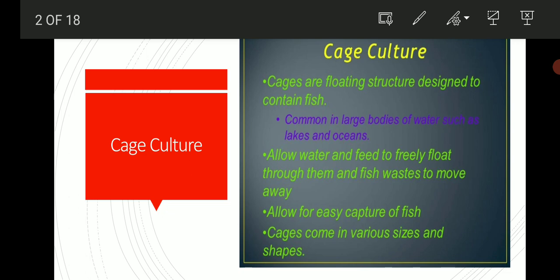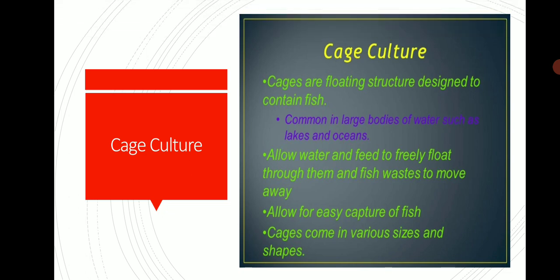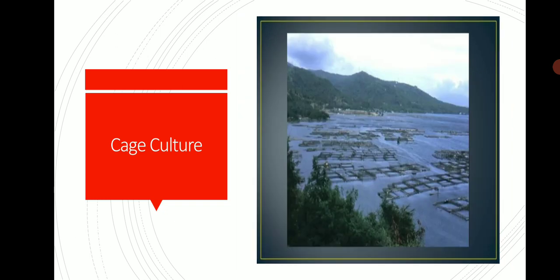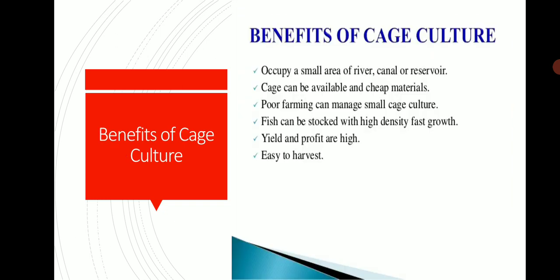Cages come in various sizes and shapes. Feeding is easy, waste moves easily away from the cage, and it is very easy to maintain. It is prepared in lakes and oceans. This is the structure of cage culture.